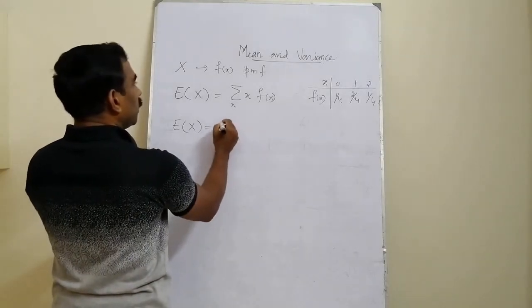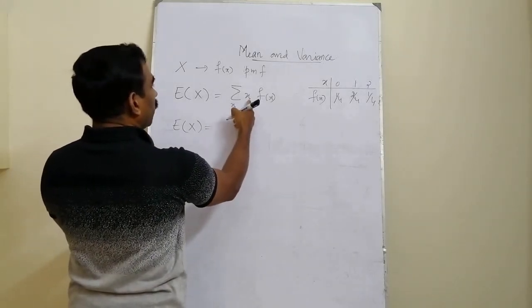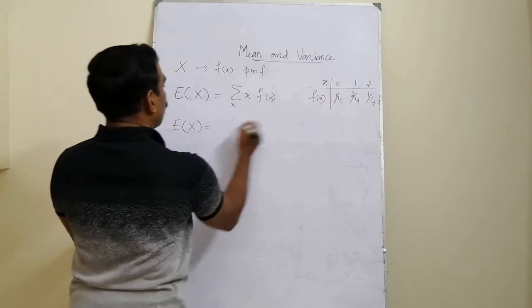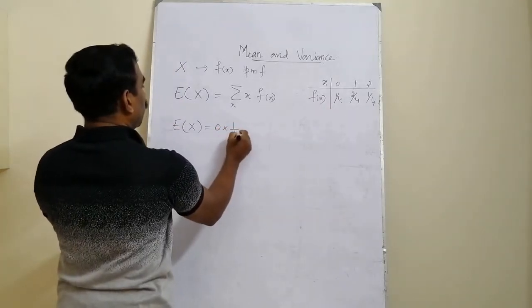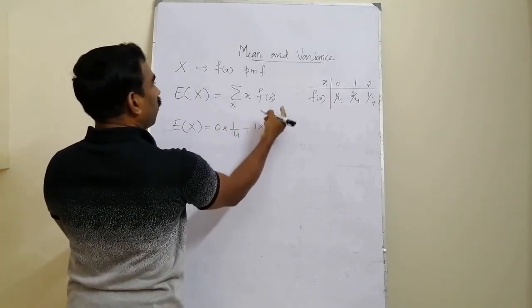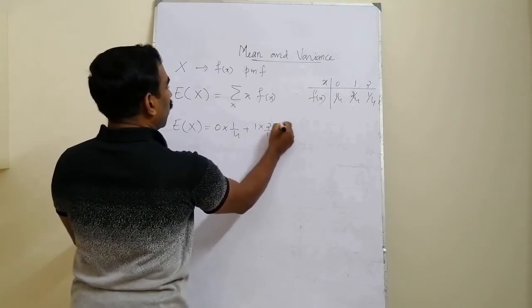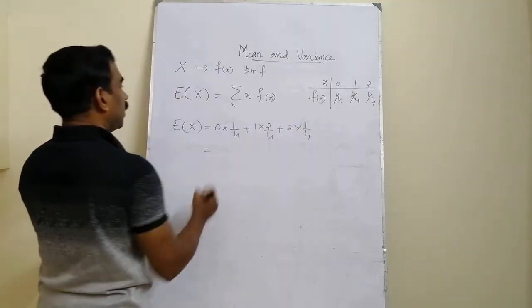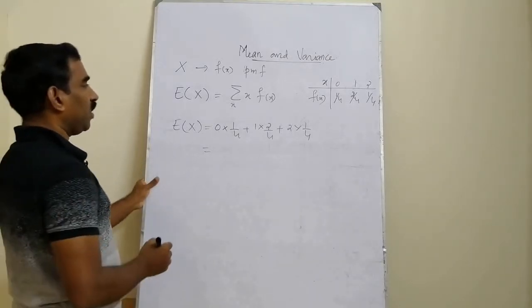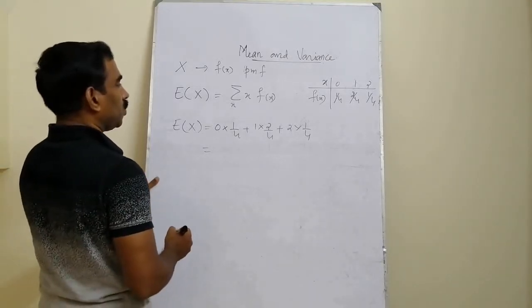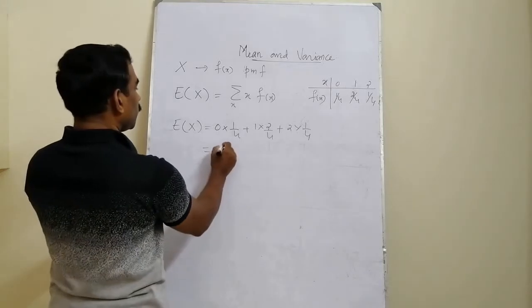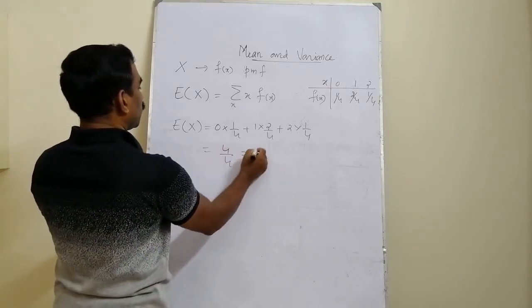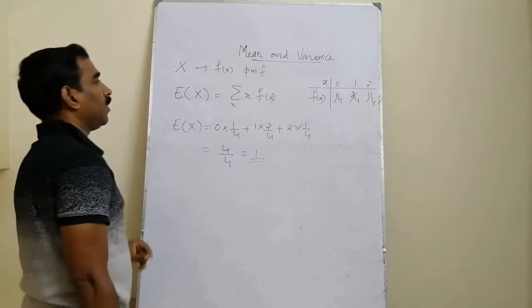Expected value is equal to, we are multiplying each of the values with the respective probability, that is 0 into 1 by 4 plus 1 into f of 1. What is f of 1? 2 by 4 plus 2 into 1 by 4 and adding together, that is 0 plus 2 by 4 plus 2 by 4, that is 4 by 4. So the expected value is equal to 1.